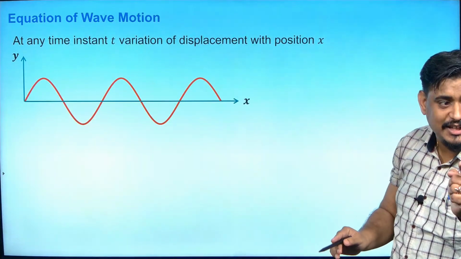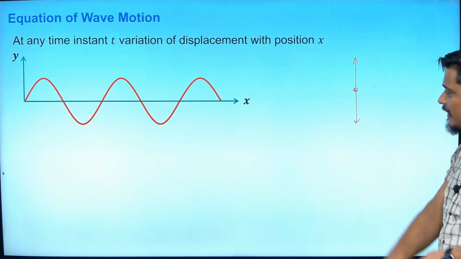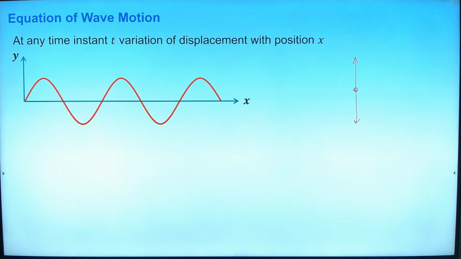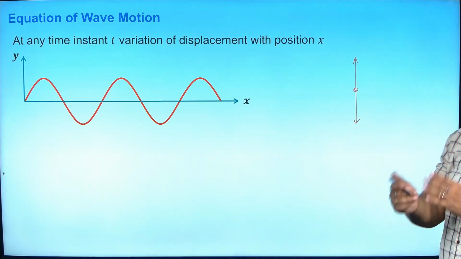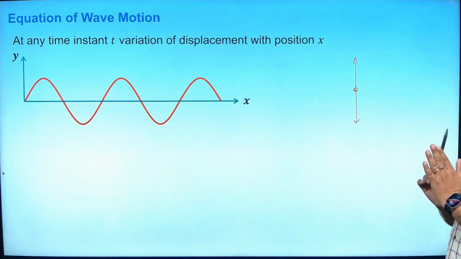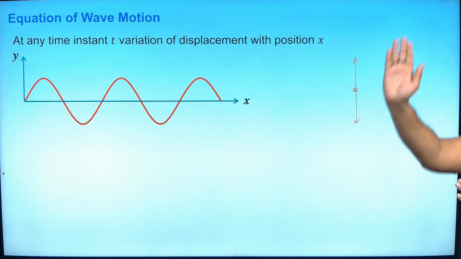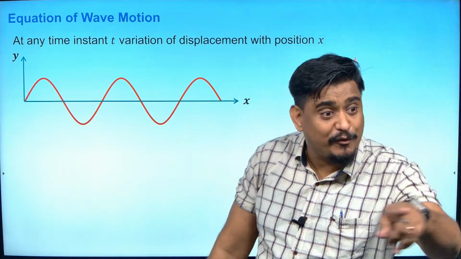Are you able to feel it? What you'll be seeing is only this thing, nothing else, because you cannot feel it coming towards you since you are standing in this direction. The wave is moving like this. You can only see something going up, down, up, down, up, down. Are you feeling that? So now also you can find the displacement.